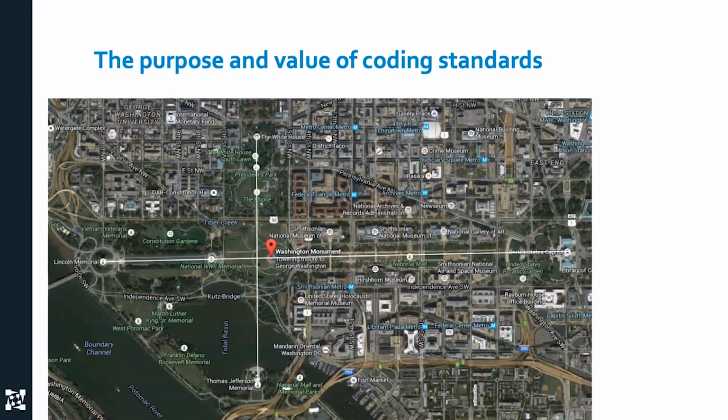If you look at this as a Google Earth view, you can see at the top, the White House, at the bottom, the Jefferson Memorial, the left, the Lincoln, and the right, the Capitol. Right in the middle is where the Washington Monument was supposed to go. And you can see in that little red flag there that it didn't end up there, because the ground there would not support a tower like that, and ultimately it would lean.